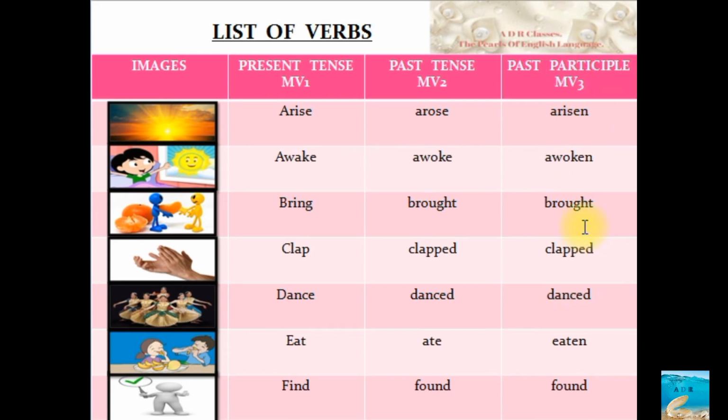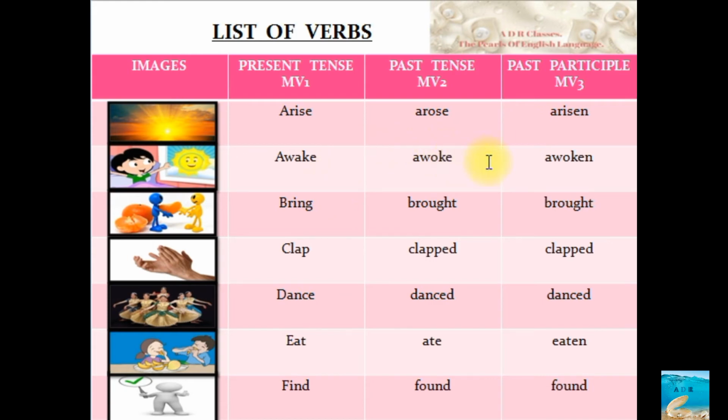Remember this. There is a slight difference in the spellings, but there is a huge difference in present tense, past tense and past participle form. Now this you have to remember. The spelling itself is showing you the 3 different time sequences, and looking at the spelling you should understand that yes, this is present tense, this is past tense and this is past participle form. So the next word that we are seeing is awake. Awake, awoke, awoken. Arise, arose, arisen.